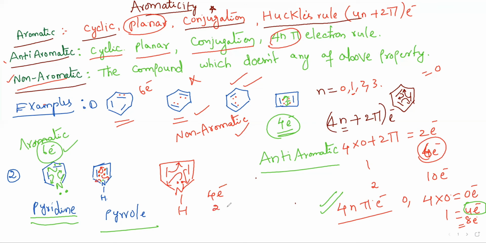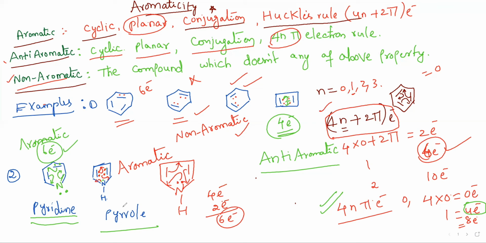So in total how many electrons? 6 electrons. So where did we observe the 6 electron rule? Yes, under the 4n plus 2 pi rule, or Huckel's rule. That's the reason even pyrrole is aromatic in nature. Hope these two examples are clear.